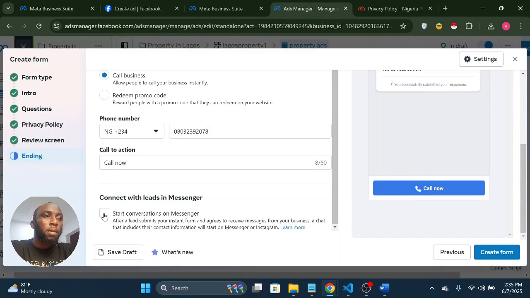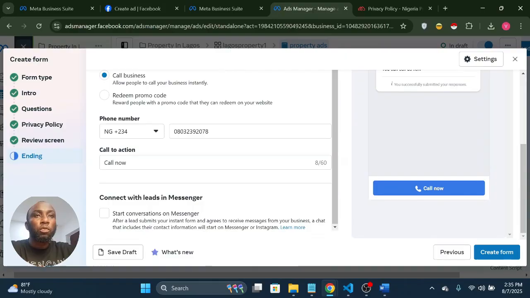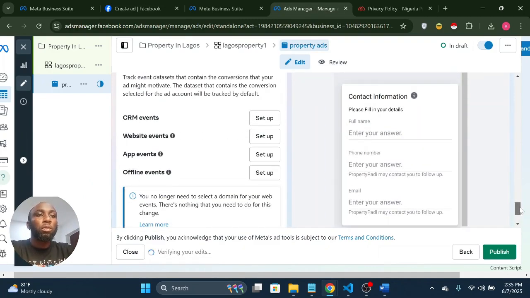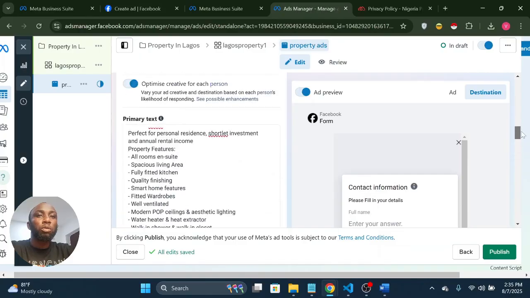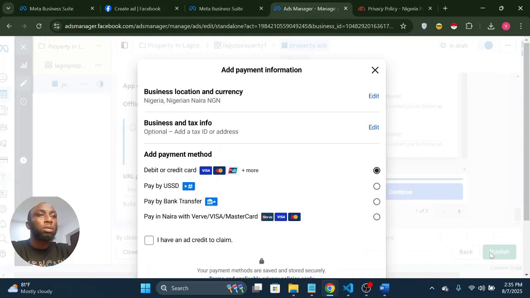If you want to connect your leads in your Messenger, you can add this, but I'll leave it as it is. So once they are done filling the form, they'll see thank you, you are all set, call us now. And when they call this number, it will take them to my phone number and they will call me. So you create the form. Once we create the form, we are done with the form. We have created our form, so we are done with the whole art process. We see that there's no error, everything is all good. So we can then publish.